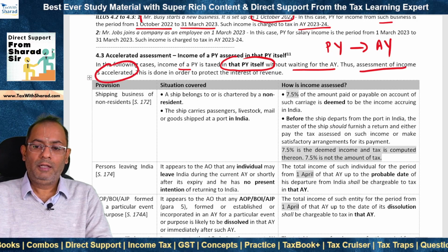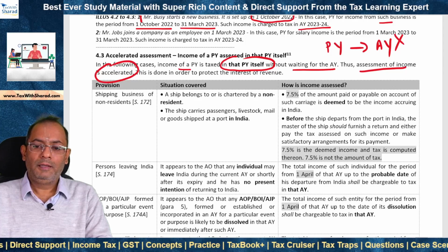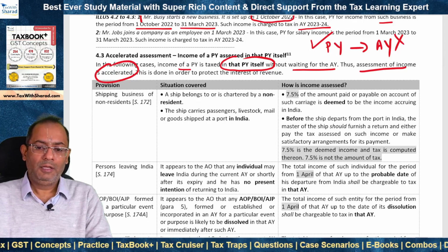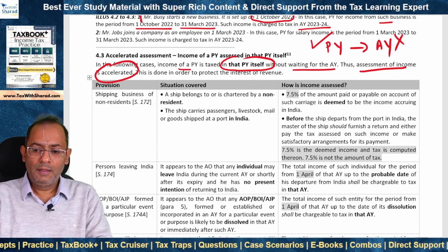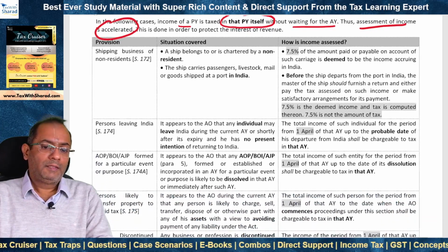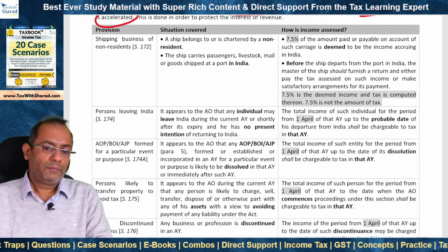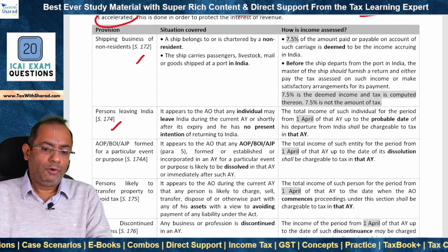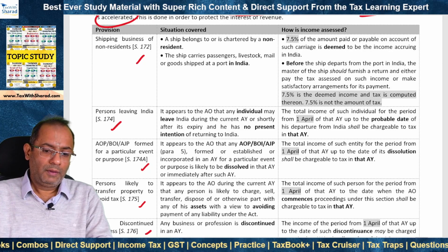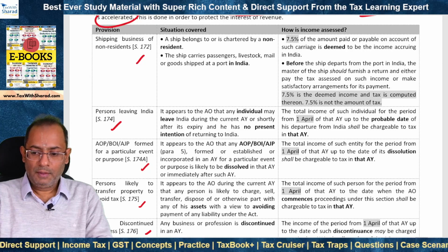That means instead of waiting for the assessment year, the income is charged in the year in which it is earned, that is in the previous year itself. And these provisions are contained in section 172, 174, 174A, 175 and 176.